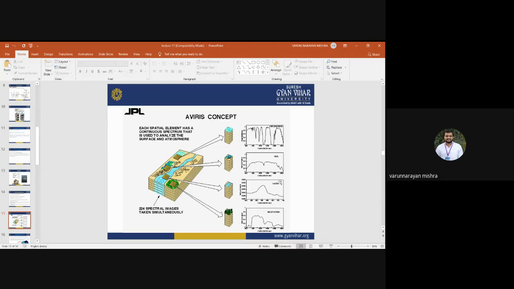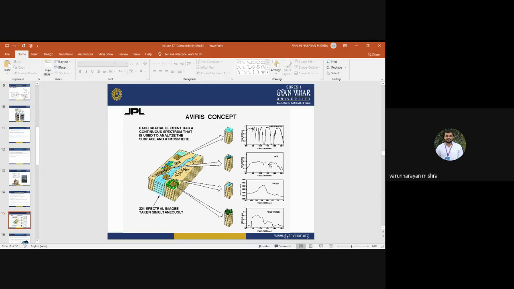Soil has a different spectral response, water has a different spectral response, vegetation has a different spectral response. Each and every object has a different spectral response depending on its composition.